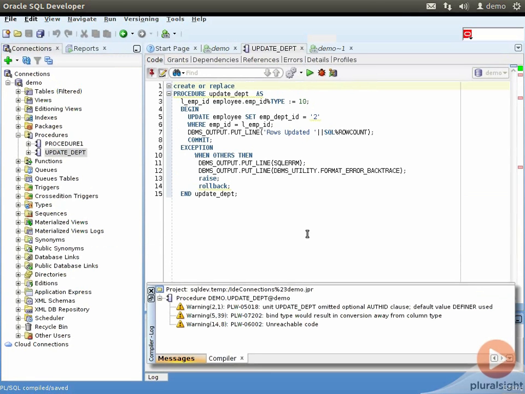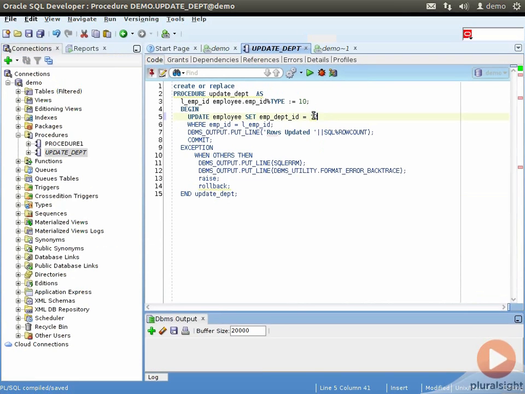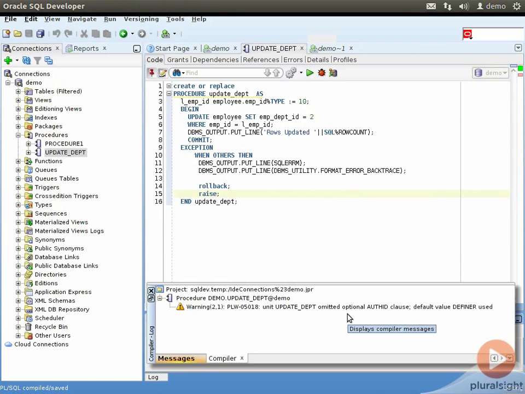Let us fix some of these warning situations. This will prevent the bind type conversion, and let's keep the raise statement as the last one to be executed. Let's compile it again. And this time all the warnings but that of the AUTHID clause go away. We will talk about the AUTHID clause later on.